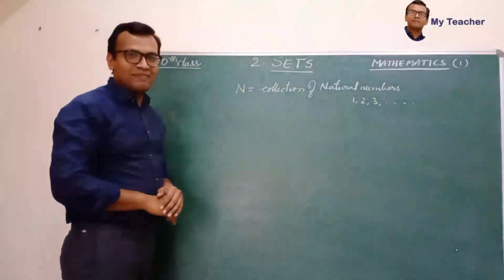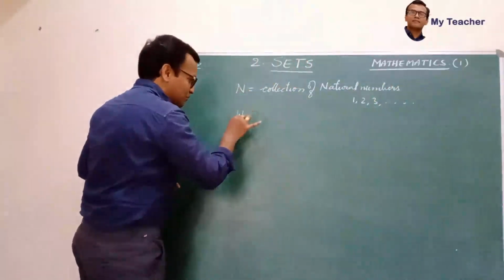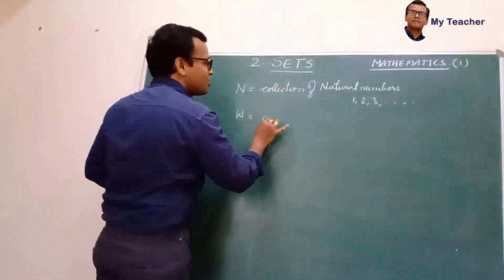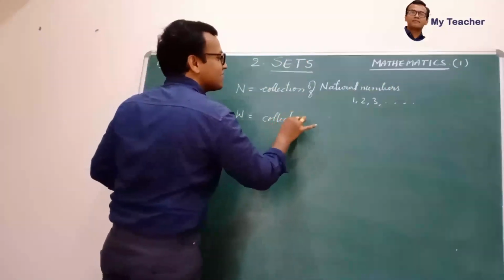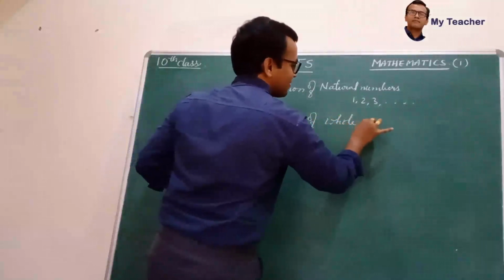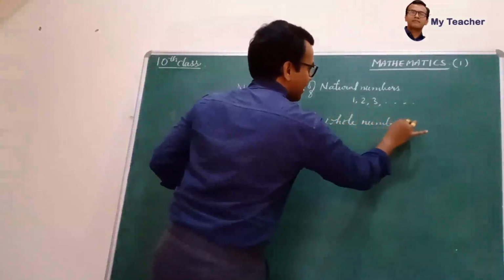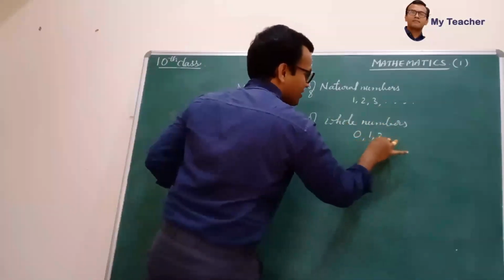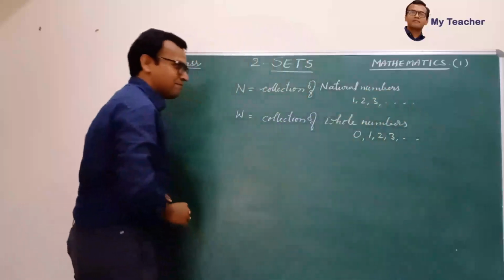That is N. Next, W is the collection of whole numbers like 0, 1, 2, 3, and so on.